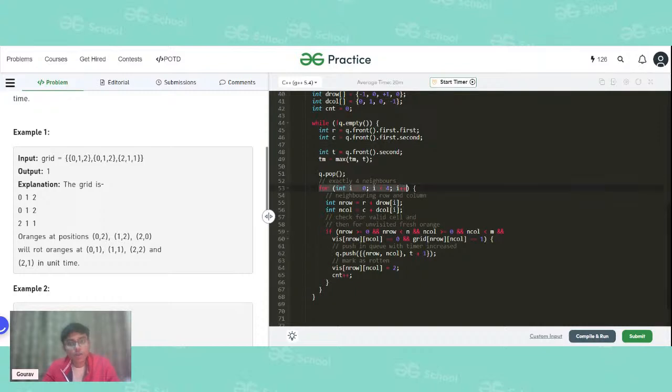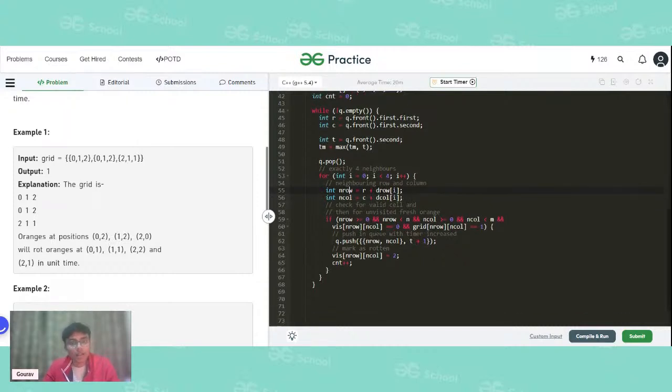Now we will go to its four directions. There are exactly four neighbors: top, down, left and right. That is the reason we have created a movement array. With the help of the movement array, we will create new coordinates which are at the top, at the bottom, at the right and at the left. After we create them, we have to check their validity, that is, whether it is a valid cell or not. If it is a valid cell, then it's okay. Now we will check whether it is visited or not. If it is a valid cell and also not visited, in that case we will check whether it is a fresh orange or not.